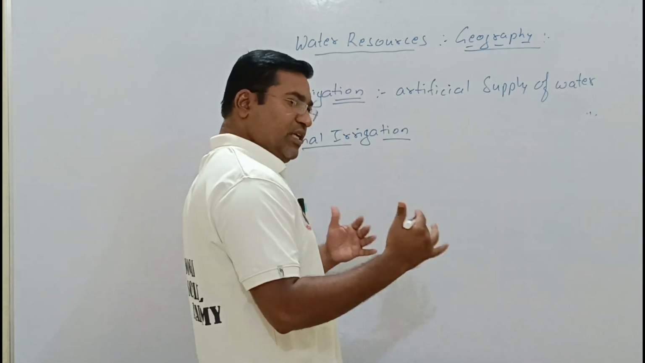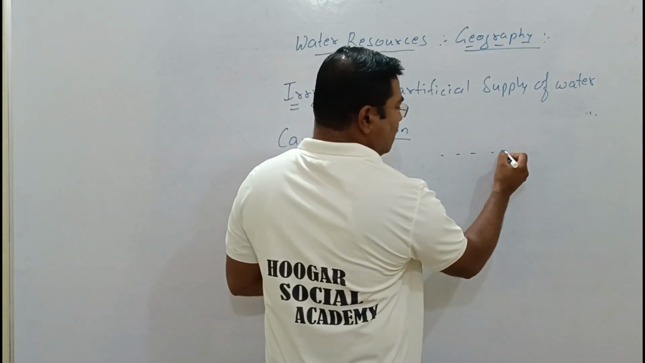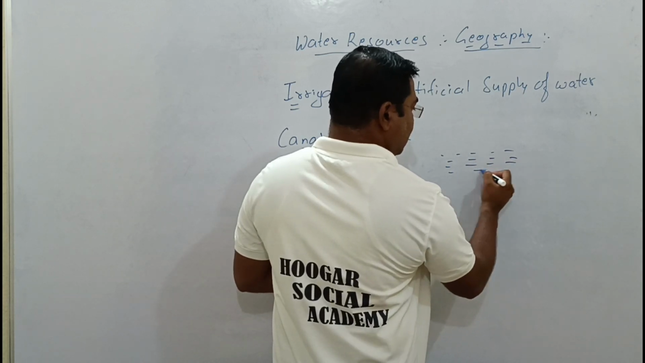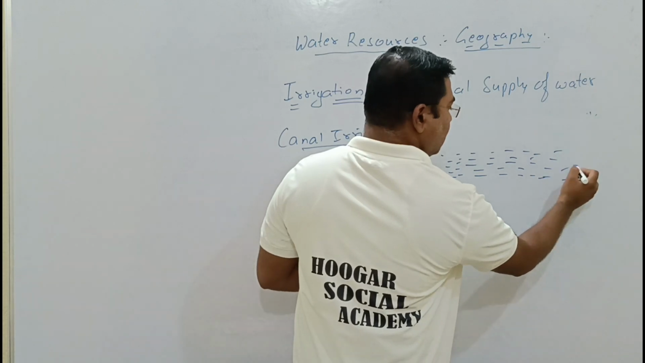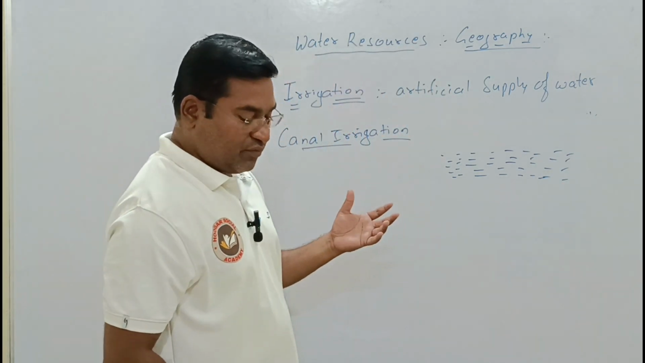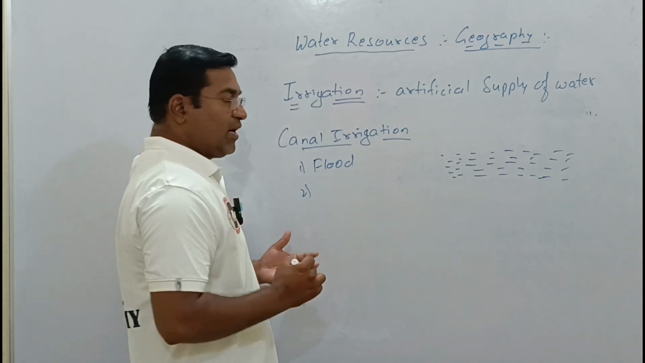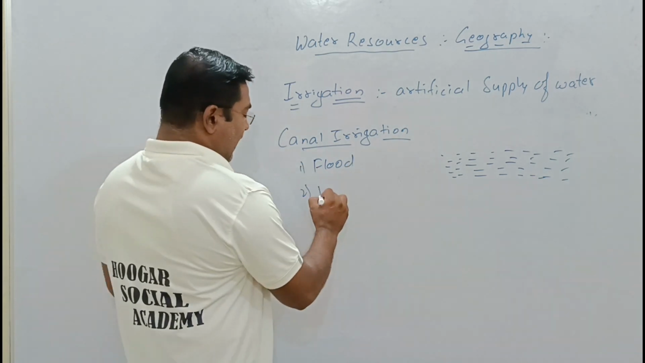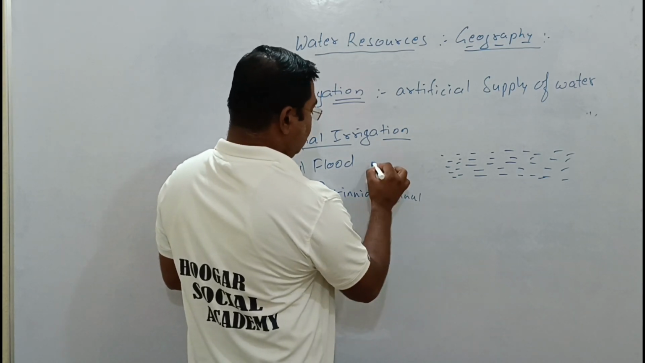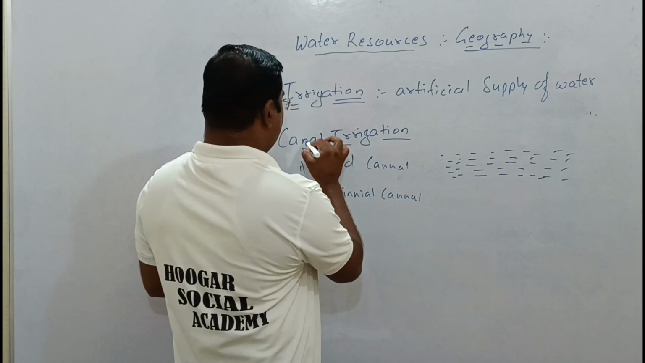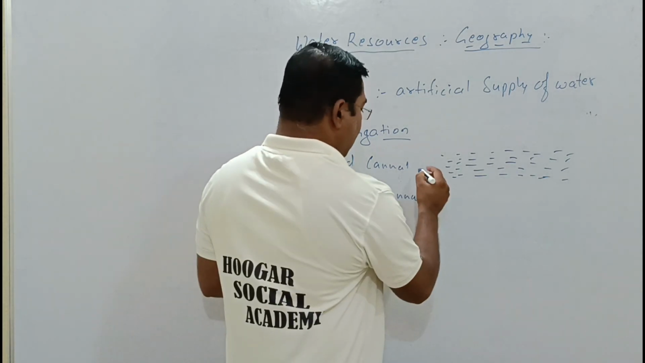Now a very simple way to understand the canal. For example, this is our river. Here, as we have said, there are two forms of canals. One is called a flood canal. Another one is called a perennial canal.